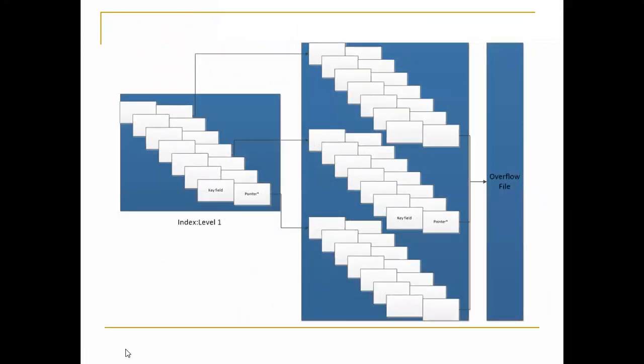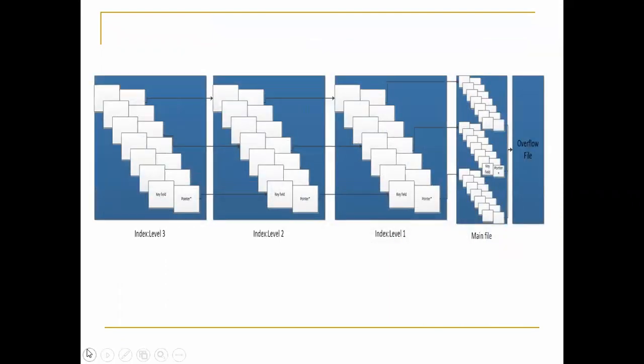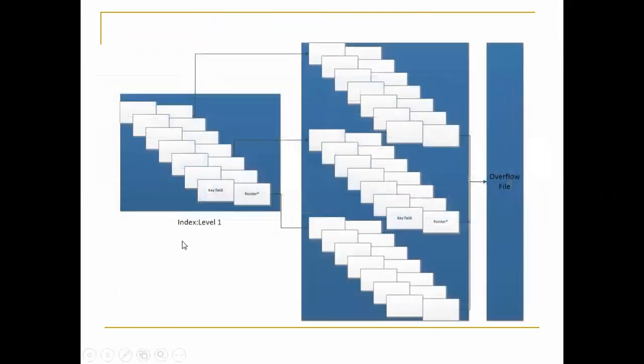Fine. So we have seen all these points on the index sequential file, and the next point we have to focus on is how exactly it will execute. That is also very important. Okay, just concentrate here. Let's say this is the index level. You can see here in the graphical representation how the file will flow and how it will execute.